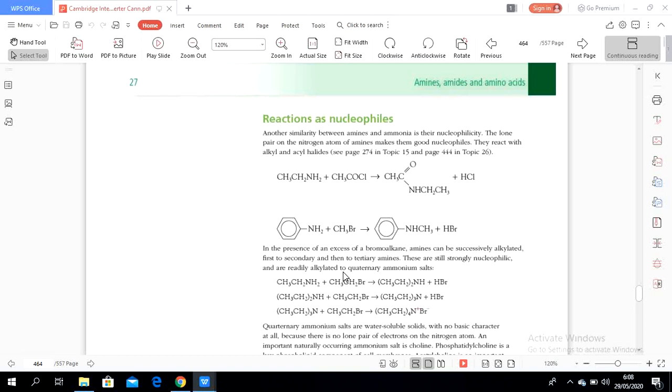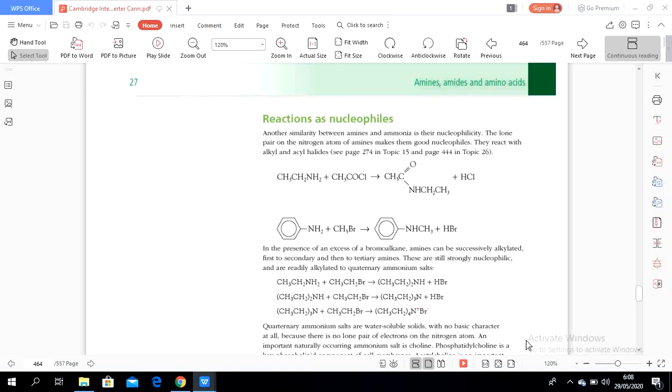As a result, quaternary salts are water-soluble solids with no basic character. Why is there no basic character? Because there is no more lone pair of electrons on the nitrogen atom.